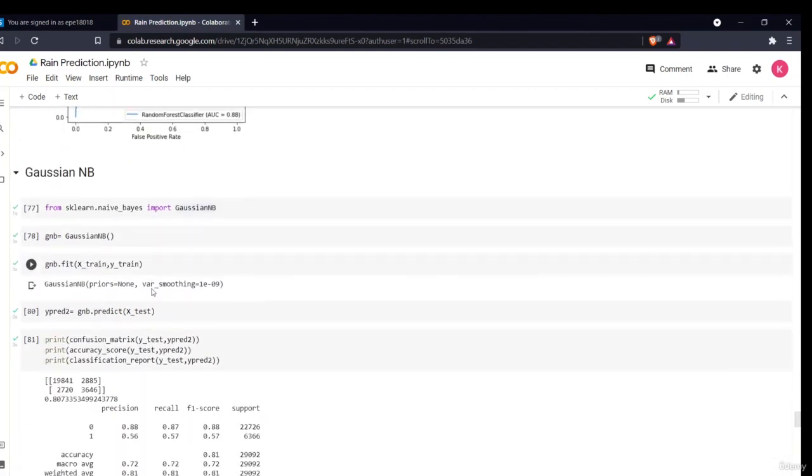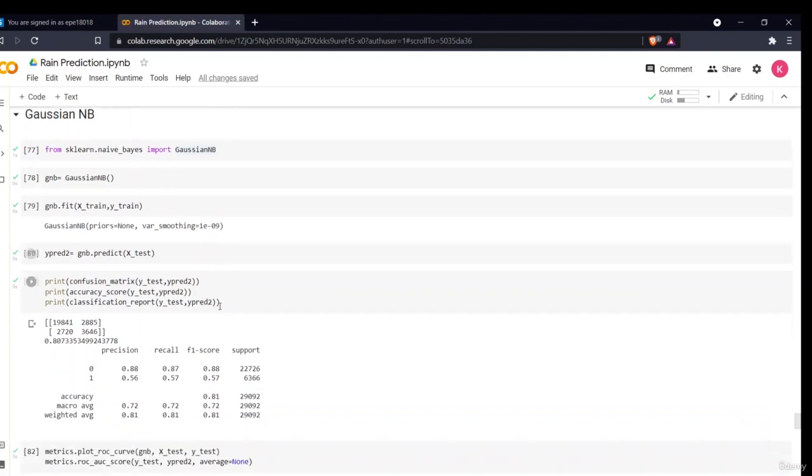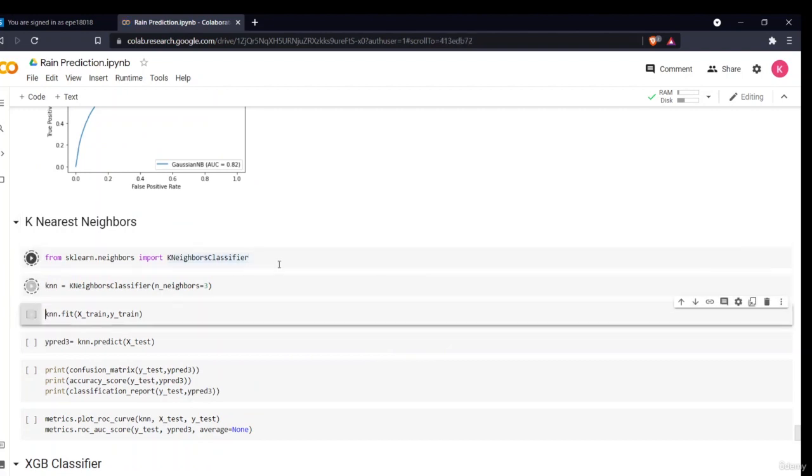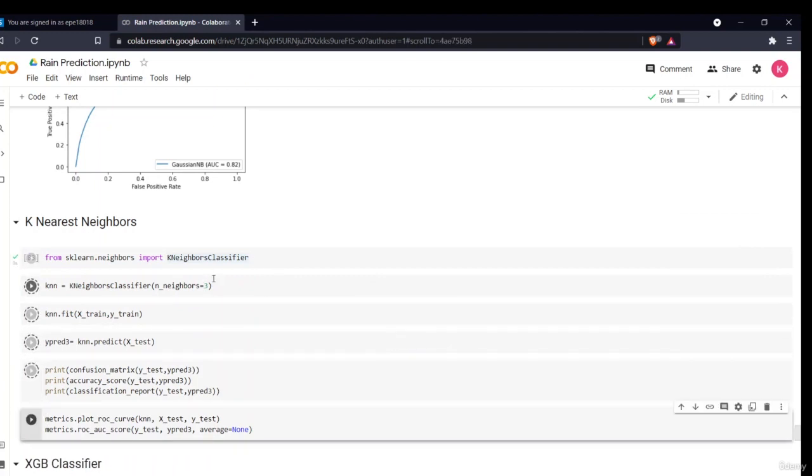Gaussian naive Bayes classifier is basically used when the data is continuous, or in the NLP part, where it works quite well. Now the next is our k nearest neighbor classifier. I hope you are all familiar with it. Basically, it creates clusters on the basis of neighbors. When I'm applying the k nearest neighbor, there is a parameter in which we have to define the number of neighbors.